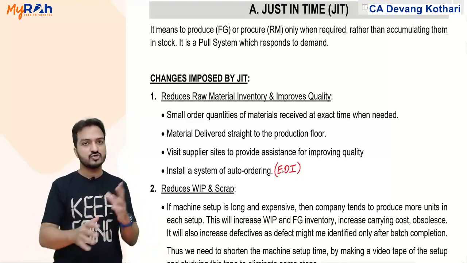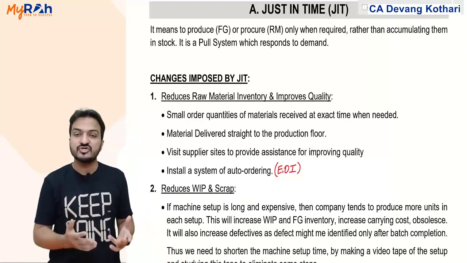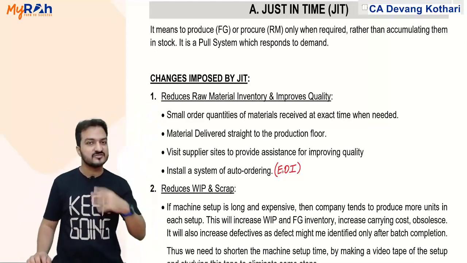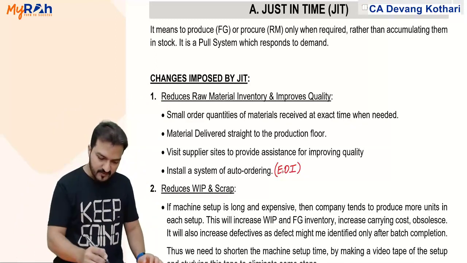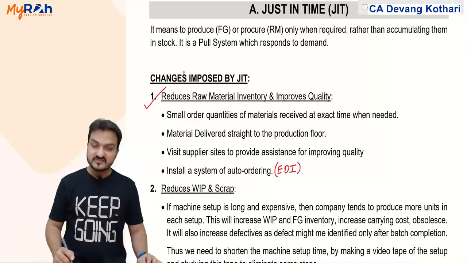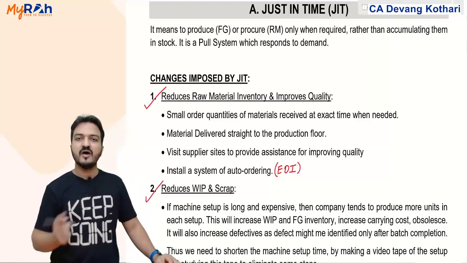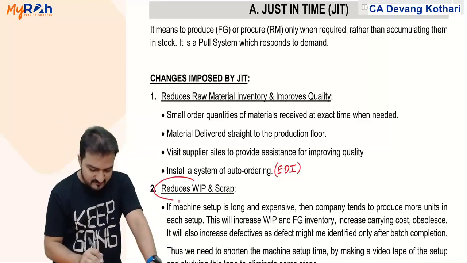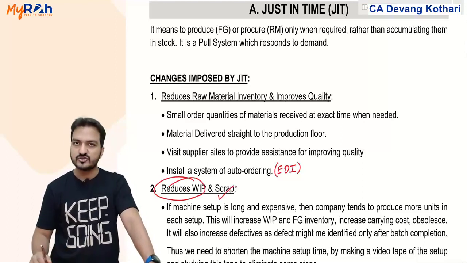It is basically a software system where my software will automatically make purchase orders to the supplier software and it is automatically processed. No human intervention involved. Yes. These are the changes with respect to material inventory. Then changes with respect to the WIP and scrap. Now because of JIT, it will reduce my WIP stock and it will reduce scrap also.